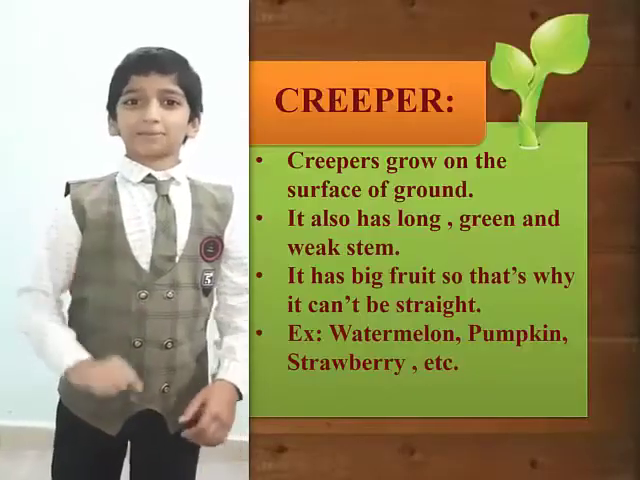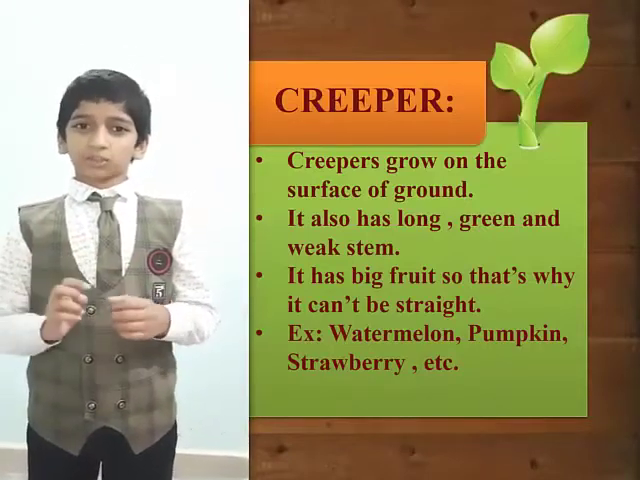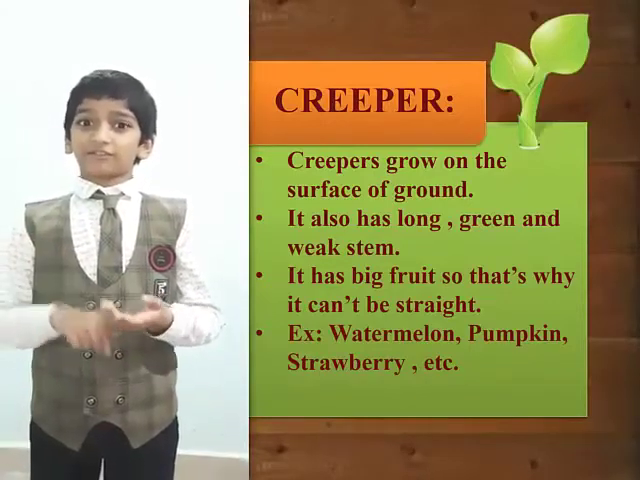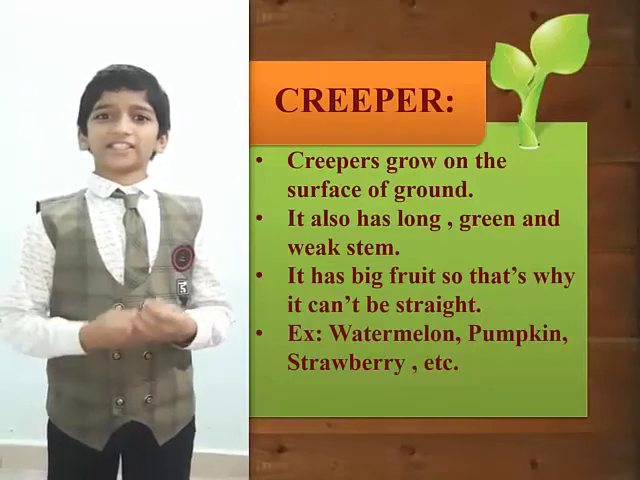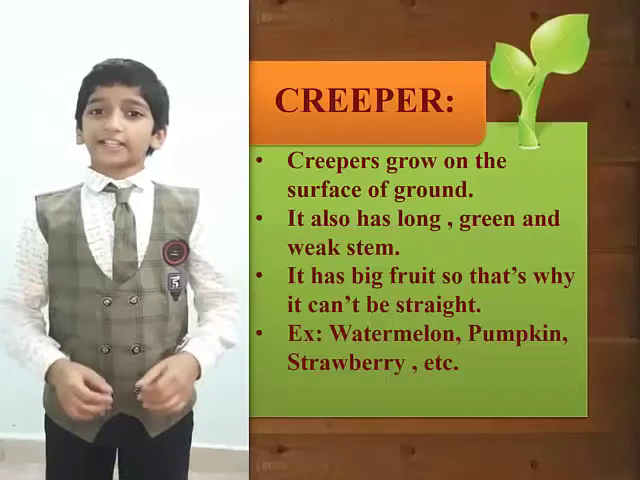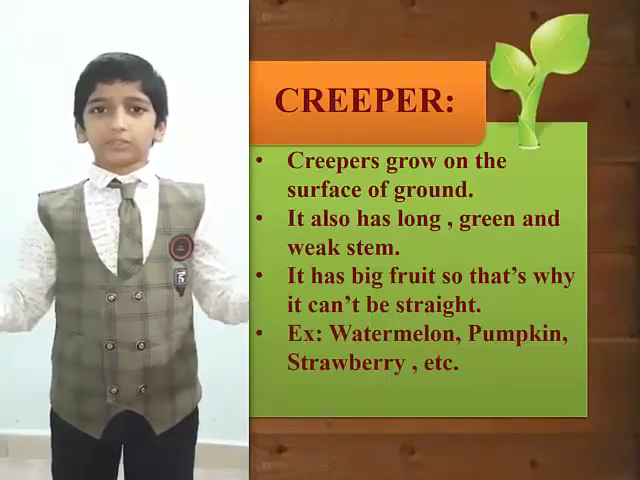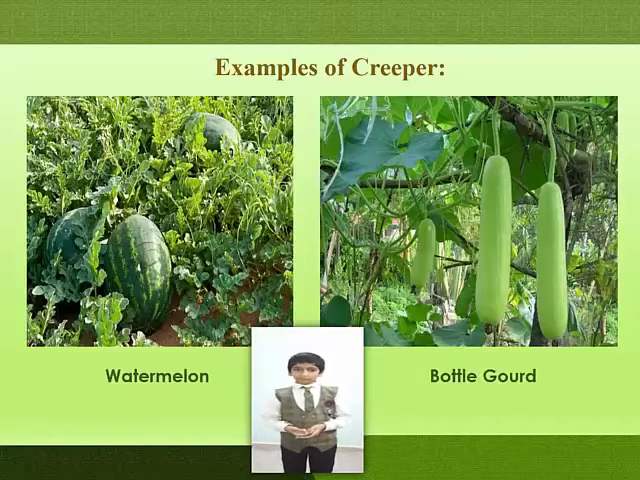Fifth and last type of plant is creeper. Creepers are mostly found in farms. Creeper is a big plant. It also has the big, long and green stem. It has big fruit, so that's why it can't be straight. It grows on the surface of the ground. Examples of creeper are strawberry, pumpkin, watermelon, wattle gourd, etc.